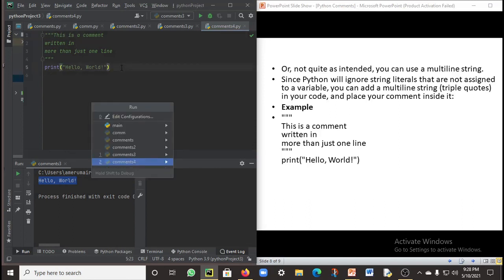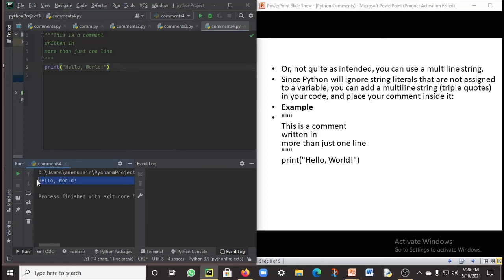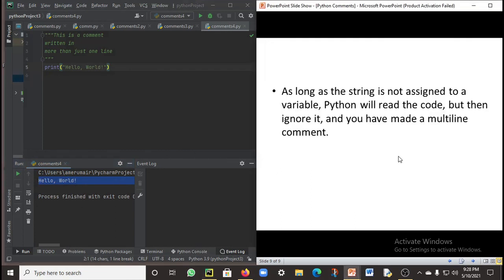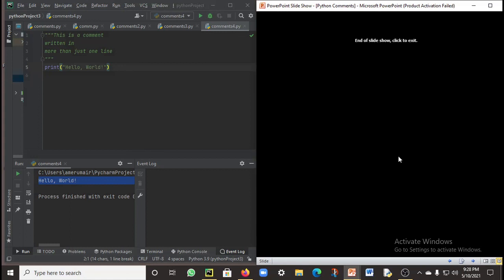So let's see how it prints hello world. I've got the output hello world here. As long as the string is not assigned to a variable, Python will read the code but then ignore it, and you have made a multi-line comment. So that's how a multi-line comment works.